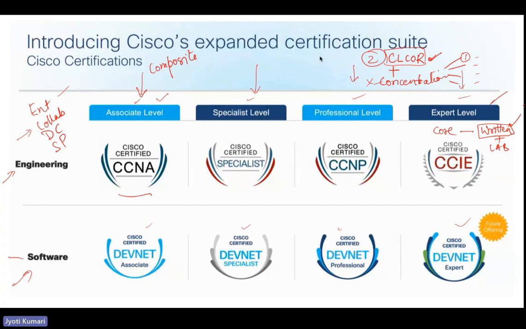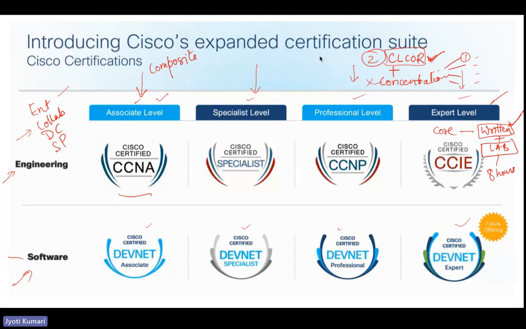So you do not need to take a separate written exam for expert level. If you're doing collaboration expert level and you have CL Core, then you have already completed the written exam. You're qualified and can directly go for the lab exam, which is an intense 8 hour lab that you take at a Cisco center only. In India, we only have one center, in Bangalore.